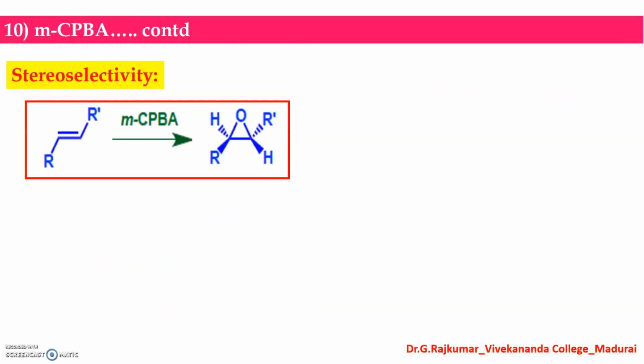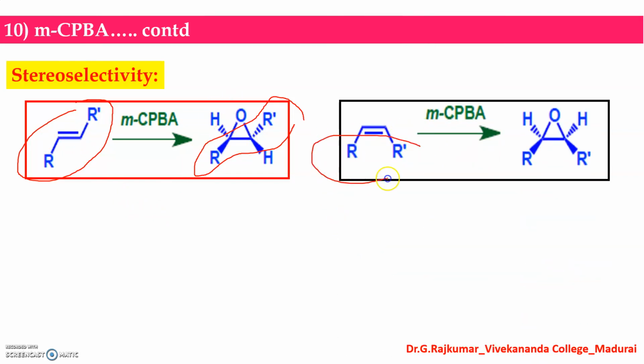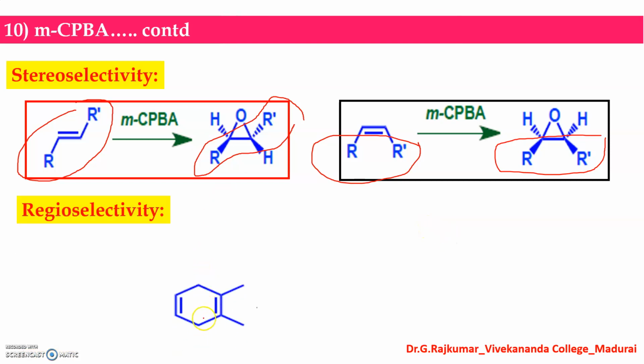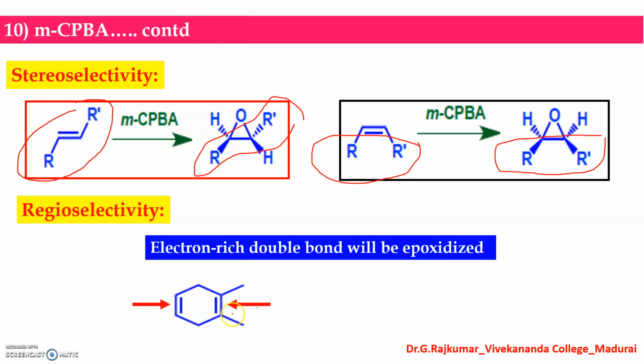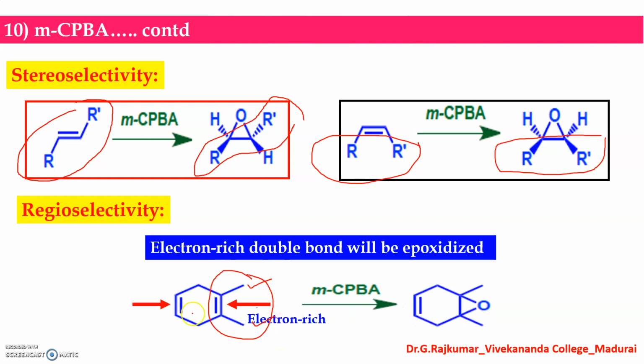Now stereoselectivity, look at this. If the reactant is trans, then you get the trans epoxide. It will not affect the substrate, only epoxidation can take place. This is with regard to stereoselectivity and regioselectivity. You can see there are 2 carbon-carbon double bonds, and the electron rich double bond will get epoxidized. This one is electron rich because of the presence of 2 methyl groups, and the epoxidation takes place at this double bond. This other carbon-carbon double bond will not be epoxidized.